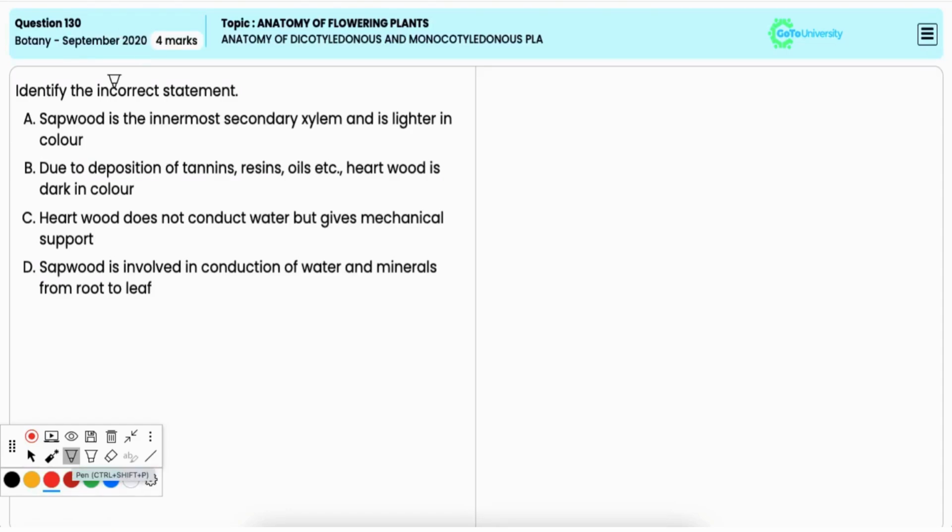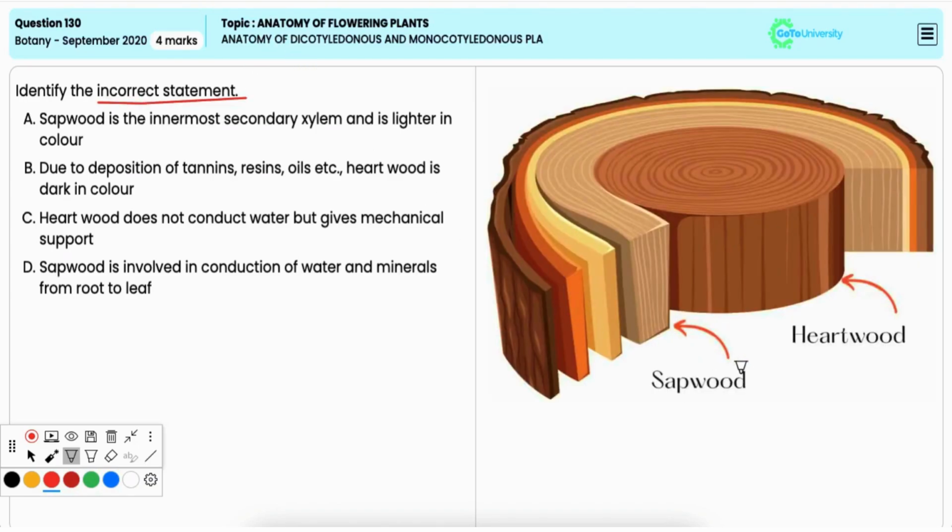In this question, you have to identify the incorrect statement. Option A, sapwood is the innermost secondary xylem and is lighter in color. Now, sapwood is actually the outermost part of the secondary xylem and not the innermost. It is lighter in color and actively conducts water and minerals. Hence, this is false. So, it is the correct option.